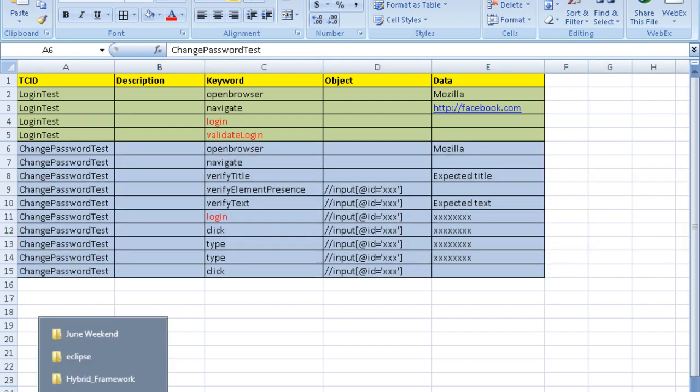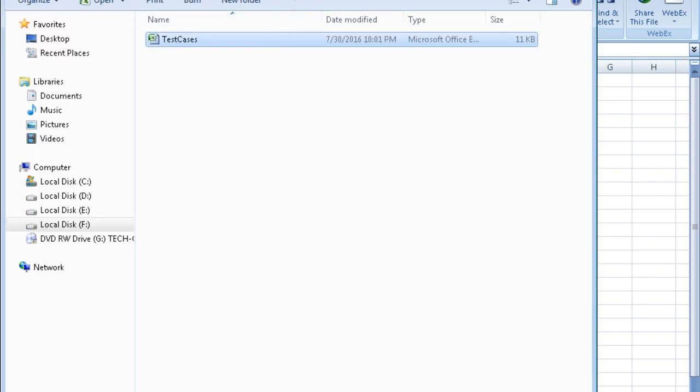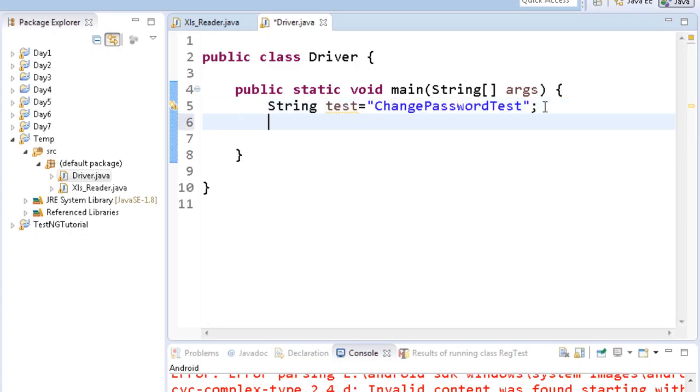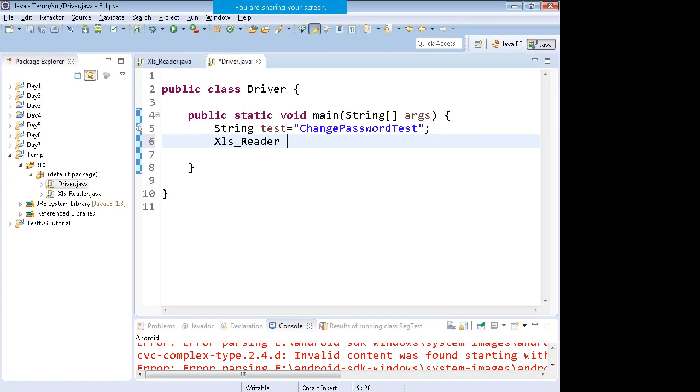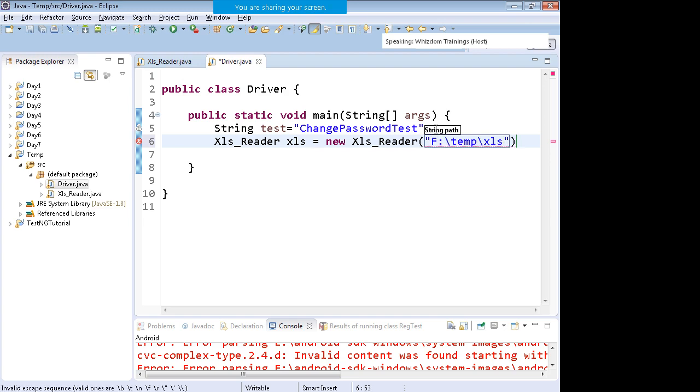If we want to do that, the first thing is that you need to create the object of the XLS reader file, and you need to give the path of the Excel file which has to be read.